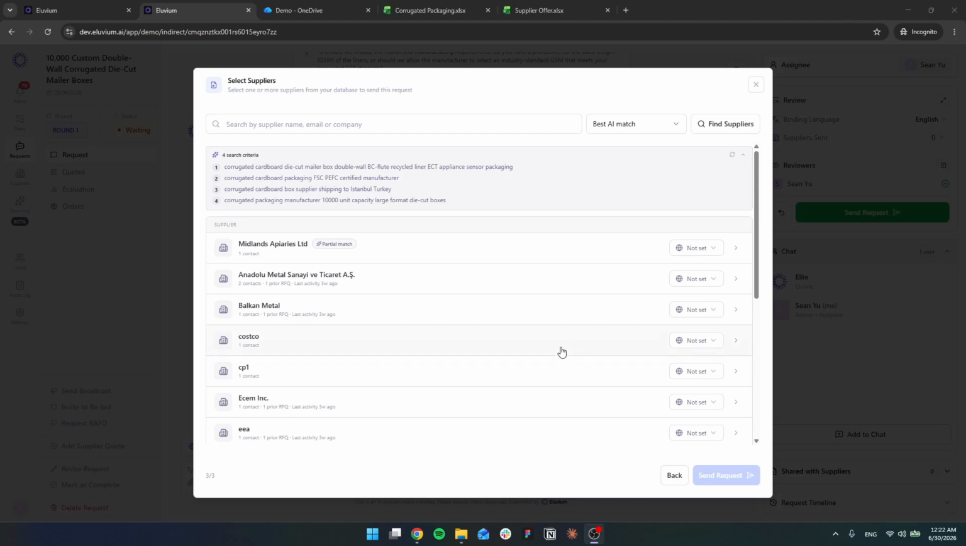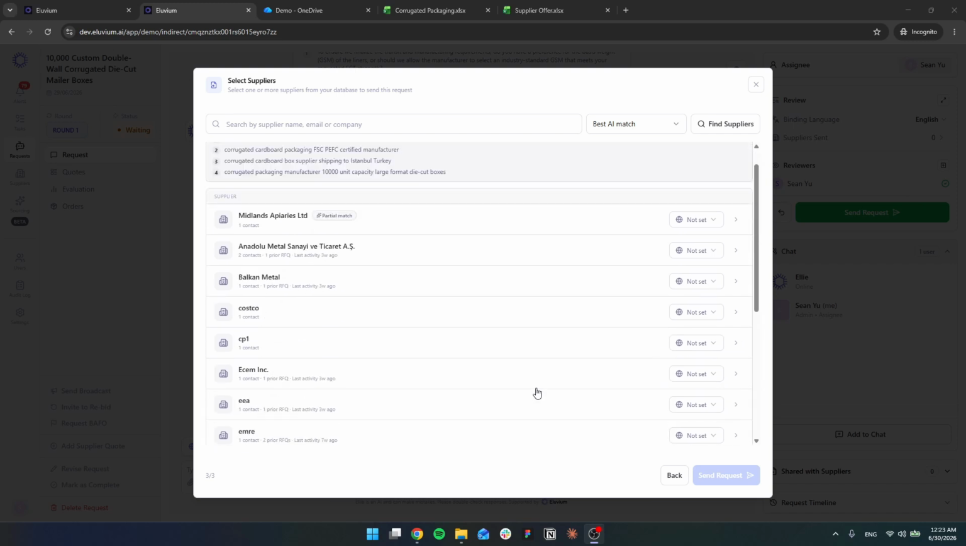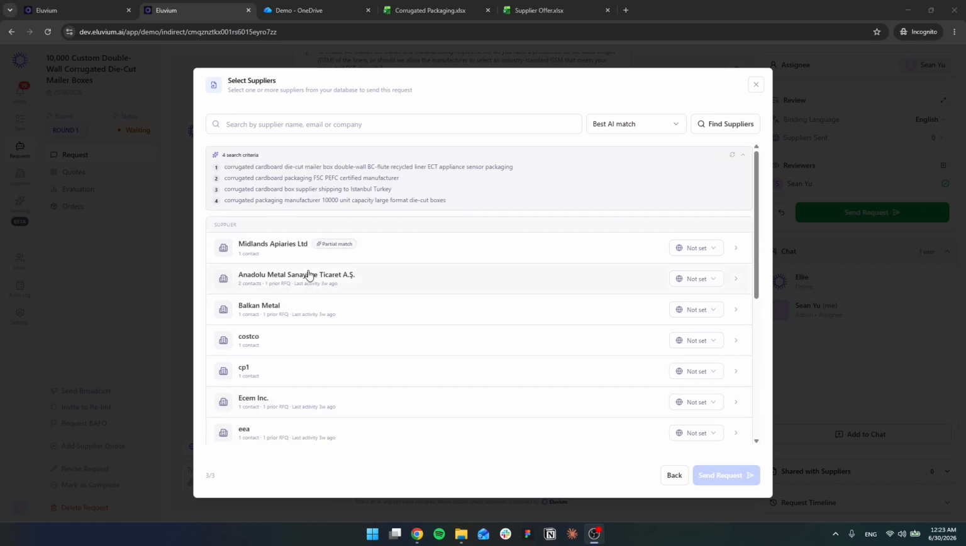Now, let's say we go back to the first example. We want corrugated cardboard, but we don't actually have any suppliers in our database that match. So what do we do? Well, we have to do a Google search, go ask around for suppliers, right? What a pain. Why don't we use Ellie to help us do that?